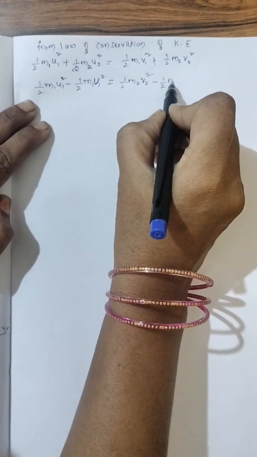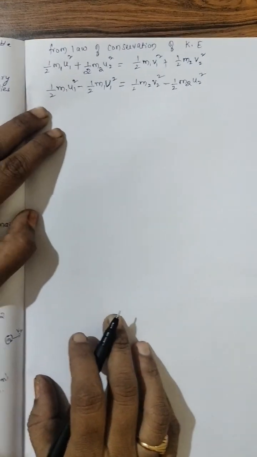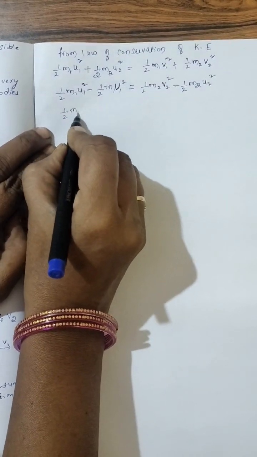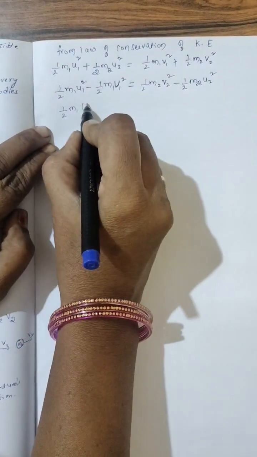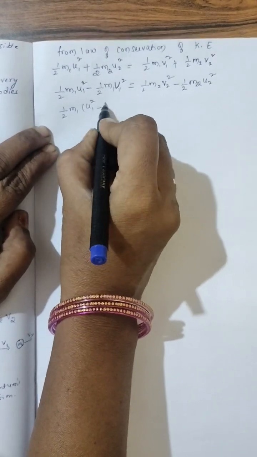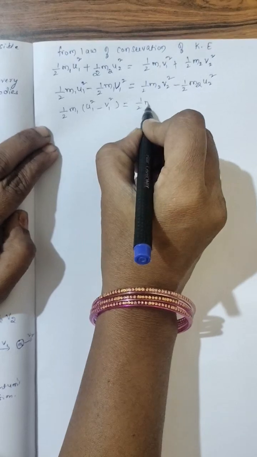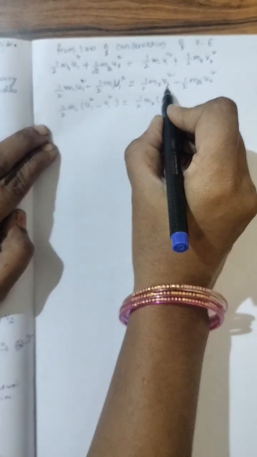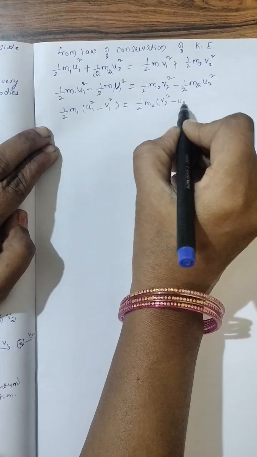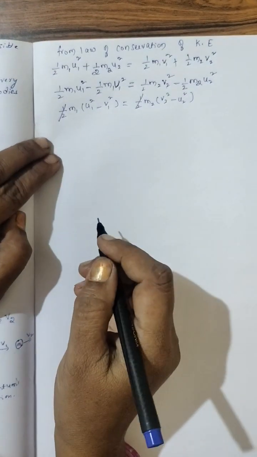It becomes minus half m2 u2 square. Now here you can take half m1 common in these two. So what is remained here? u1 square. And what is remained here? v1 square. Here also you can take half m2 as common. What is remained here? v2 square. And what is remained here? u2 square. Half strikes off.